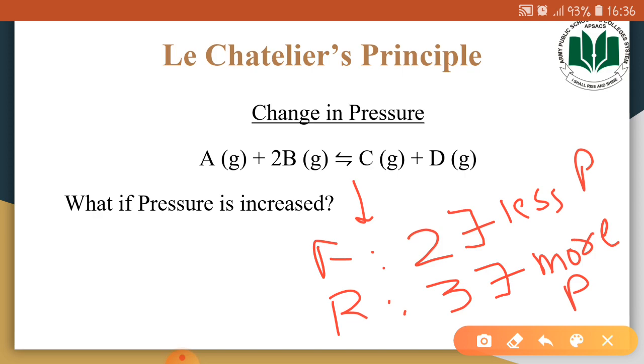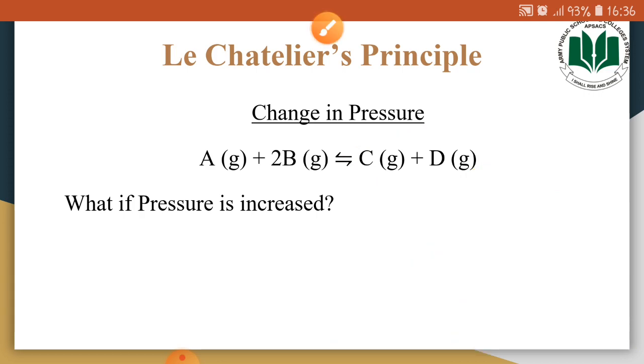So if we are increasing the pressure, the chemical system would decrease that pressure. How? It would decrease that pressure by increasing the rate of the forward reaction. Why? Because when the rate of the forward reaction increases, the number of molecules in that system will also decrease. That decrease in the number of molecules would result in a decrease of the pressure. So this is how the chemical system achieves or re-establishes the dynamic equilibrium.